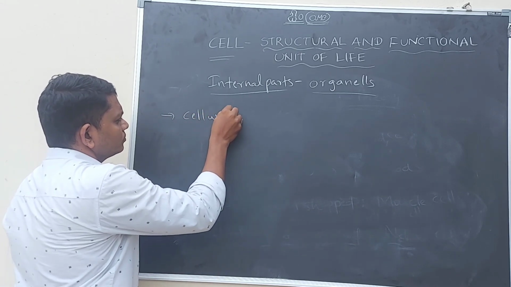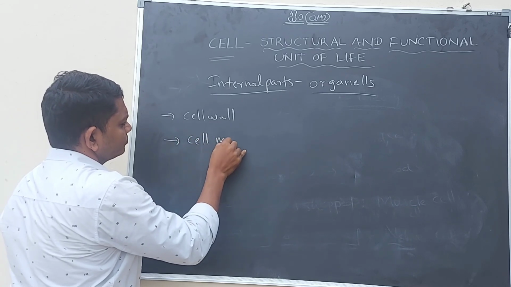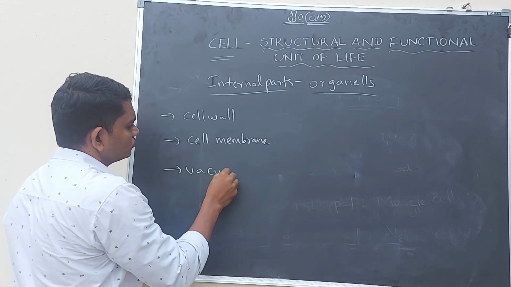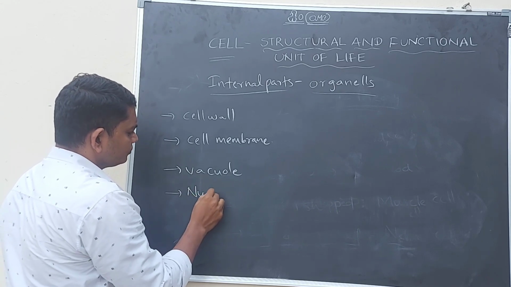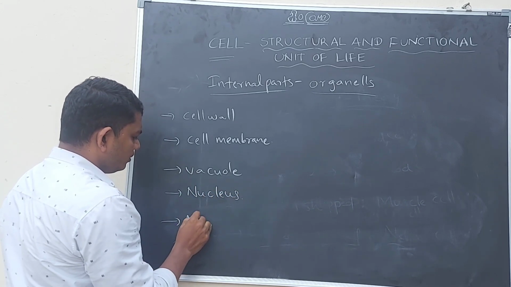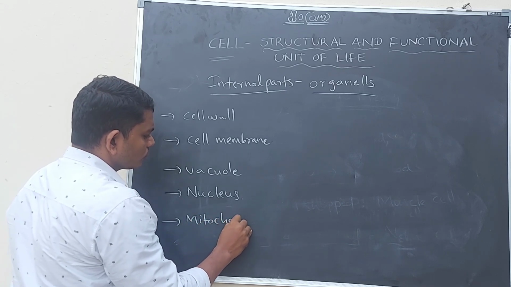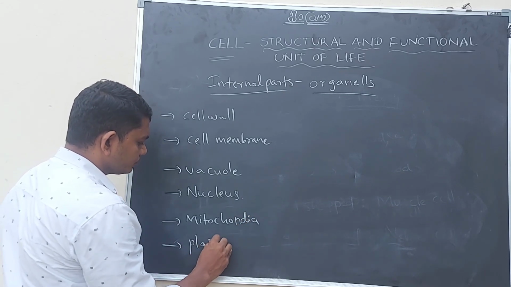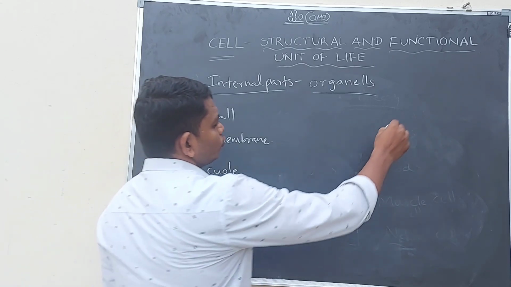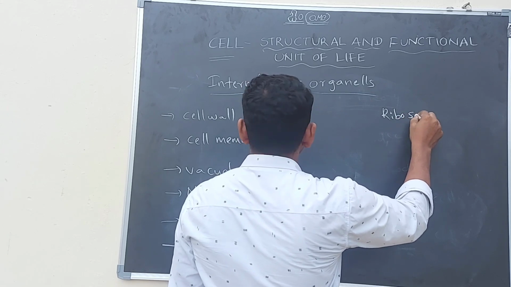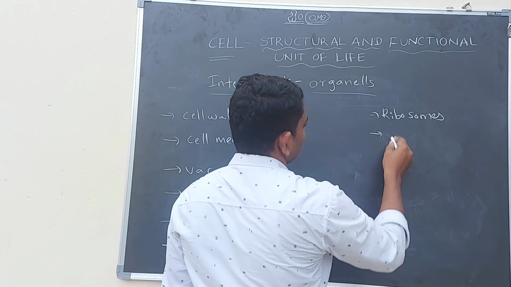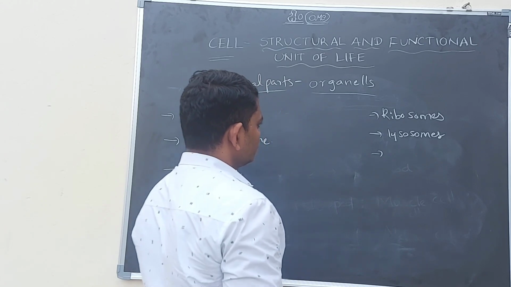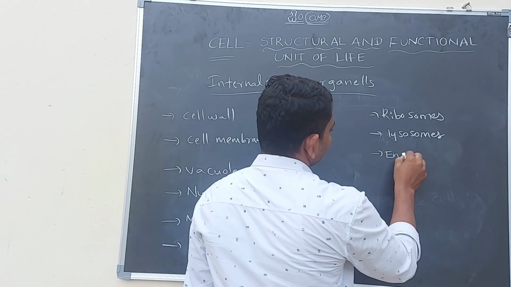Cell wall, cell membrane, vacuole, nucleus, mitochondria, plastids, ribosomes, lysosomes, and endoplasmic reticulum.